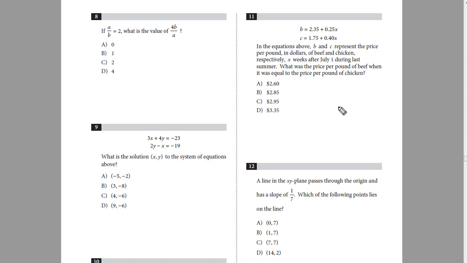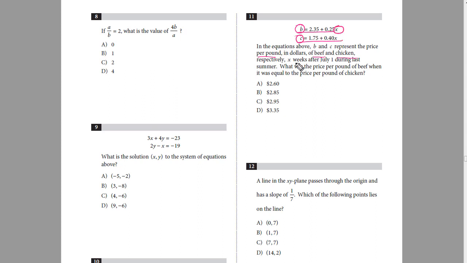In this question, question number 11, it says b is equal to this much, c is equal to this much. In the equations above, b and c represent the price per pound in dollars of beef and chicken. So this b is the price of beef and this c is the price of chicken.